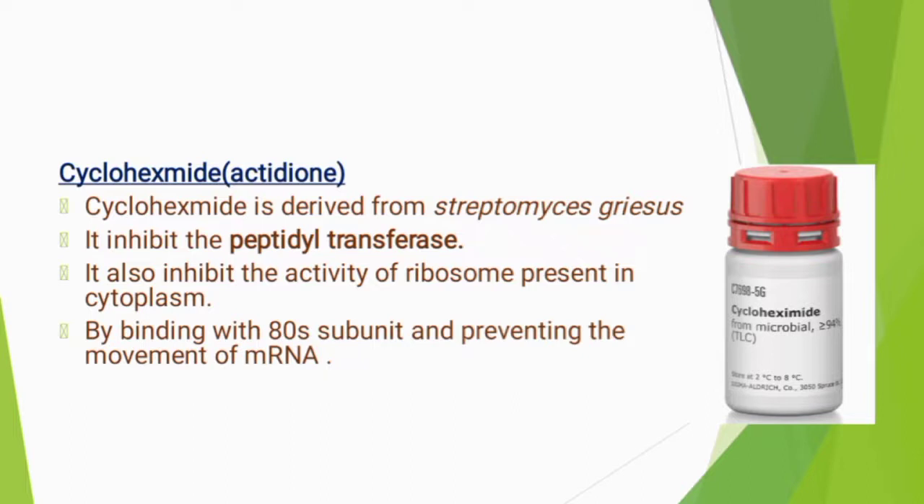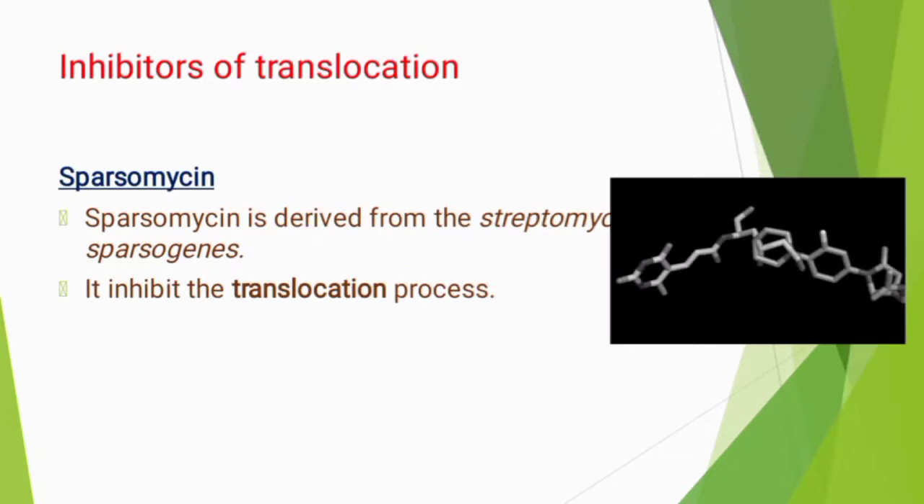Next are the inhibitors of translocation. Translocation is an essential step in the translation process. That is, during protein synthesis, mRNA and tRNA are moved through the ribosome by a dynamic process known as translocation. The first inhibitor is spectinomycin. Spectinomycin is derived from Streptomyces spectabilis, which inhibits the translocation process.